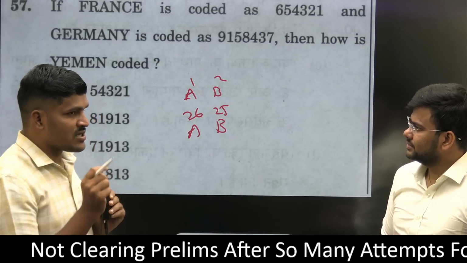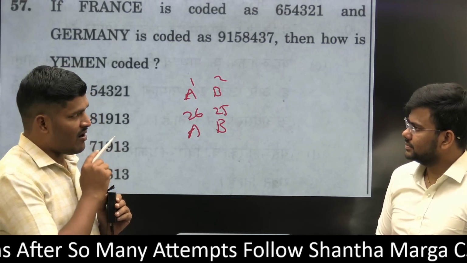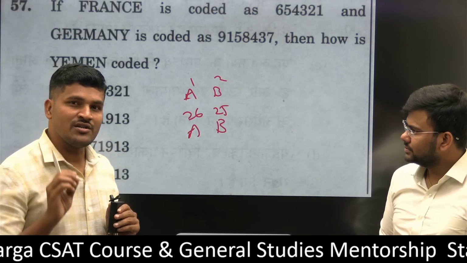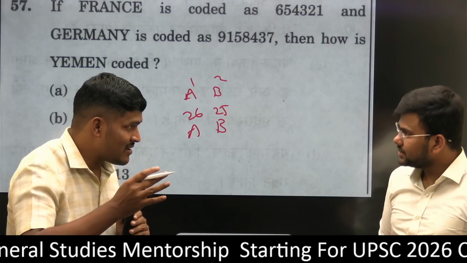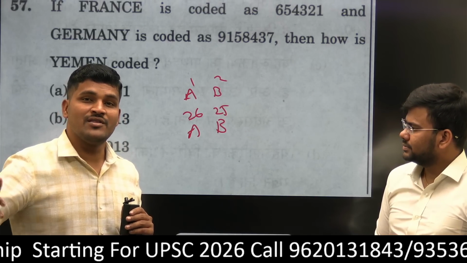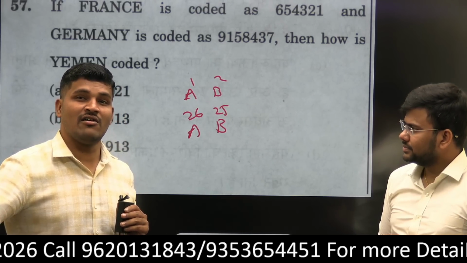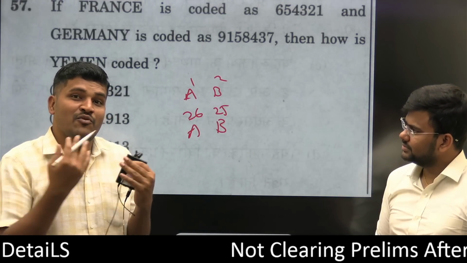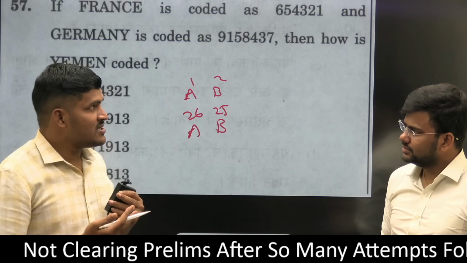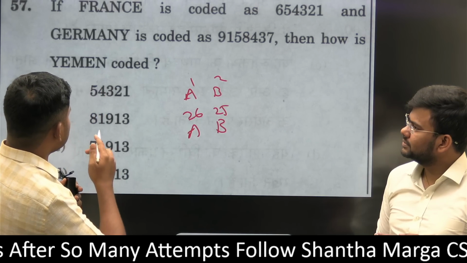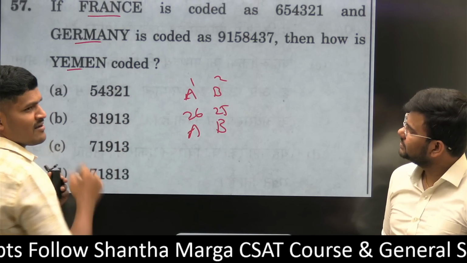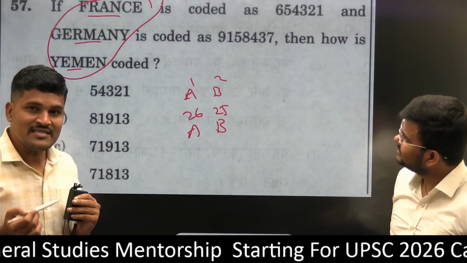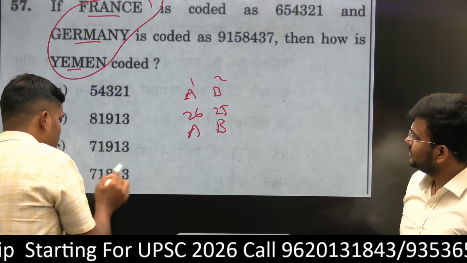You have to solve n number of questions related to the alphabet series, coding and decoding, right? See, certain questions are going to be answered through the eyes. This is called mental ability, aptitude. This is not maths, differentiation, integration, algebra, geometry, circle, triangle, Pythagoras. No. Even I am very scared of those concepts. When I saw this question paper, there is a similarity between France, Germany, Yemen. Words look similar, alphabets look similar. So this made me think in that perspective. That's why we got the answer.